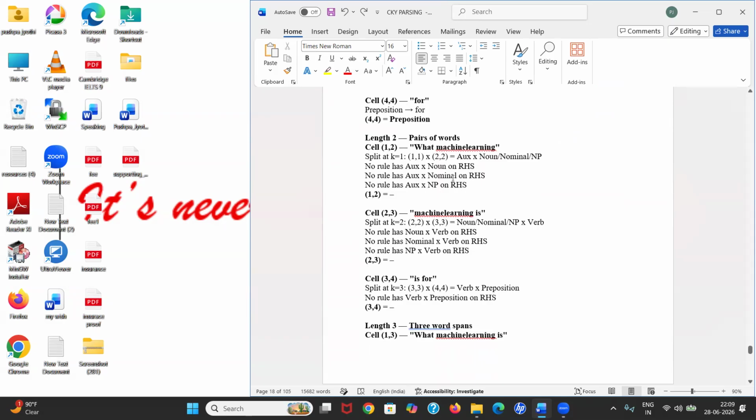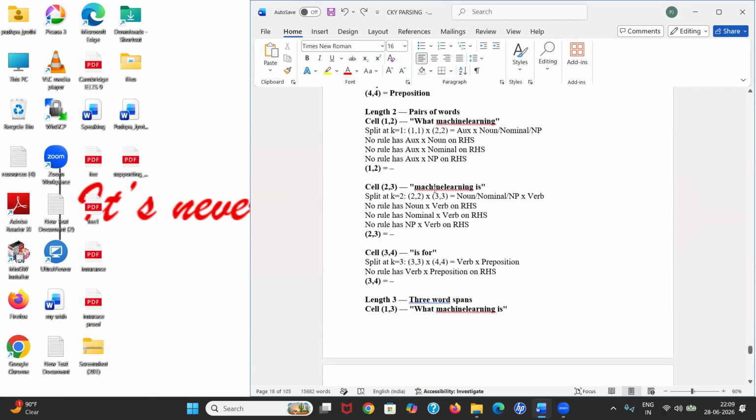I'll check whether I can represent what machine learning, or what machine learning, I can represent or not. One comma two. Aux, noun, nominal. I can't represent aux and noun. I can't represent aux and nominal. I can't represent aux and NP. That means I can't represent what machine learning is. You can represent what is machine learning. See, just because you deleted that verb, you can't represent what machine learning is. What is machine learning? You can represent. Just because you deleted the middle verb, you can't represent this one.